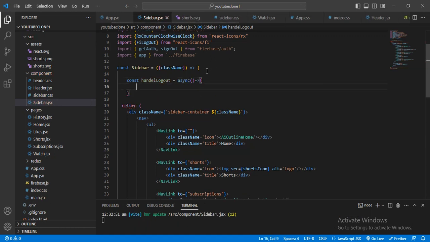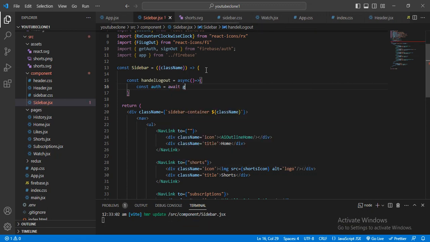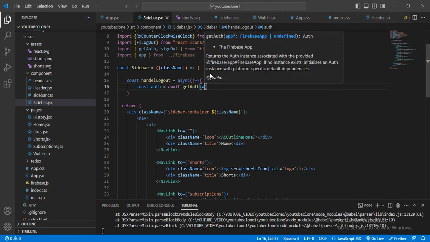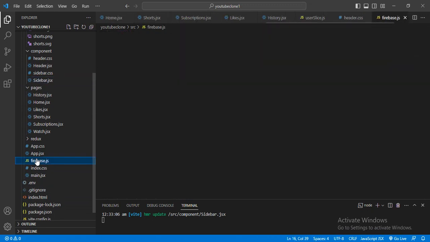Here I will give const auth equal to await, and here I will use getAuth, and inside this I will pass my Firebase configuration, this app, this one which I had here.